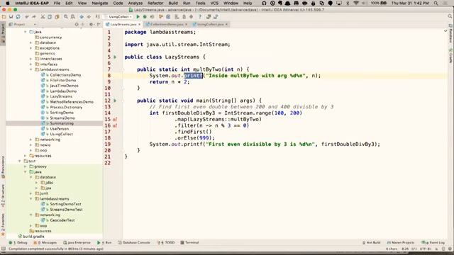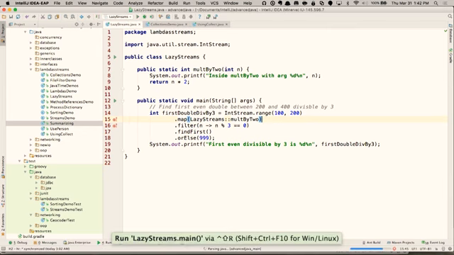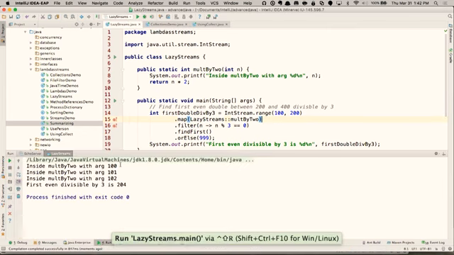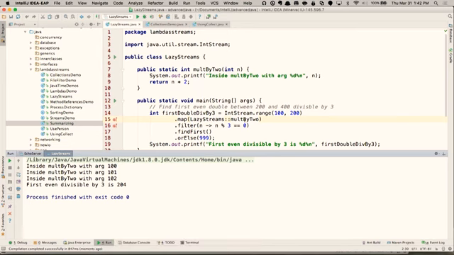By doing the print inside multiply by 2, when I do the double there, you're going to see that's not at all what happens. When I run this, you'll see it starts with 100. And then it multiplies by 2, and then it checks to see is that divisible by 3, and the answer is no, and therefore it does 101. And that's again not divisible by 3. They're the doubles, not divisible by 3. And then it goes 102, and it doubles that one. And is that divisible by 3? Yes, it is. So that's returned as the first, and that's what's printed out at the end here.